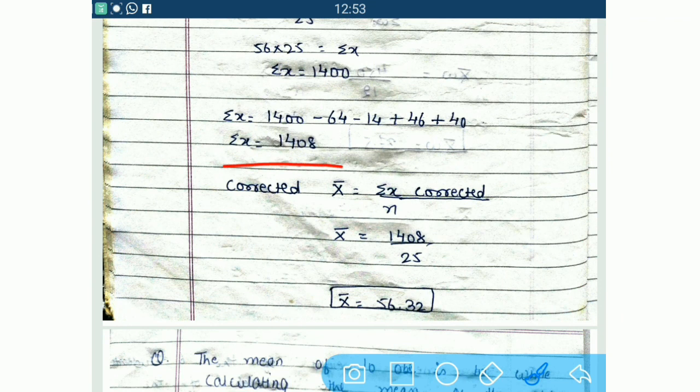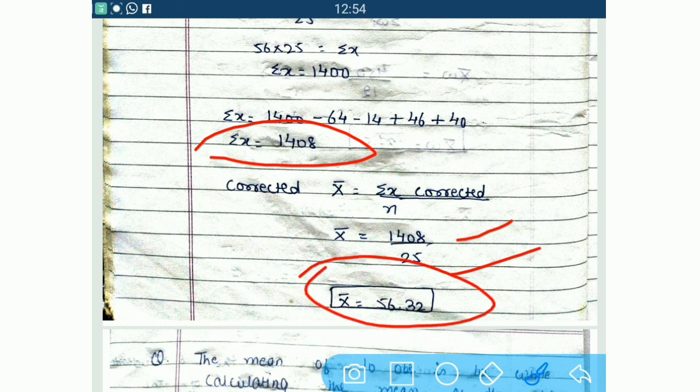Now we put the same formula, only we add the word corrected. So corrected x bar equals corrected sigma x divided by n. See, there is no change in n. Why? Because two values are deducted and two values are added, so there is no change in n. Let us put the corrected sigma x, 1408, divided by 25. So our answer is 56.32. So this is our corrected mean.